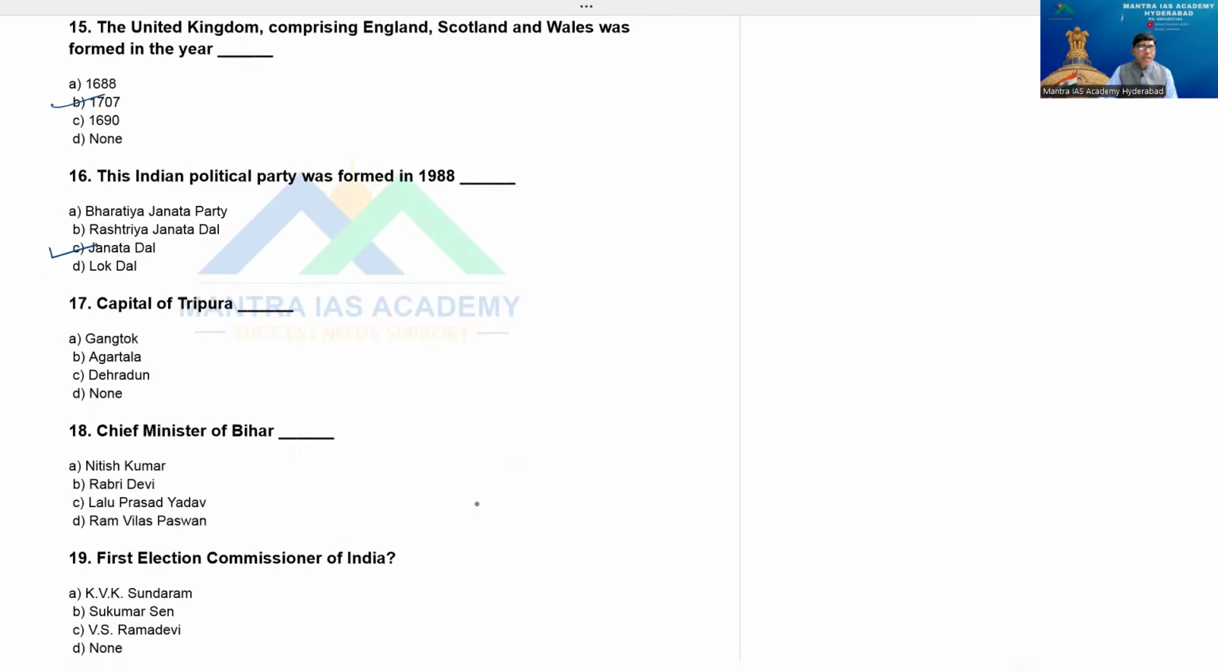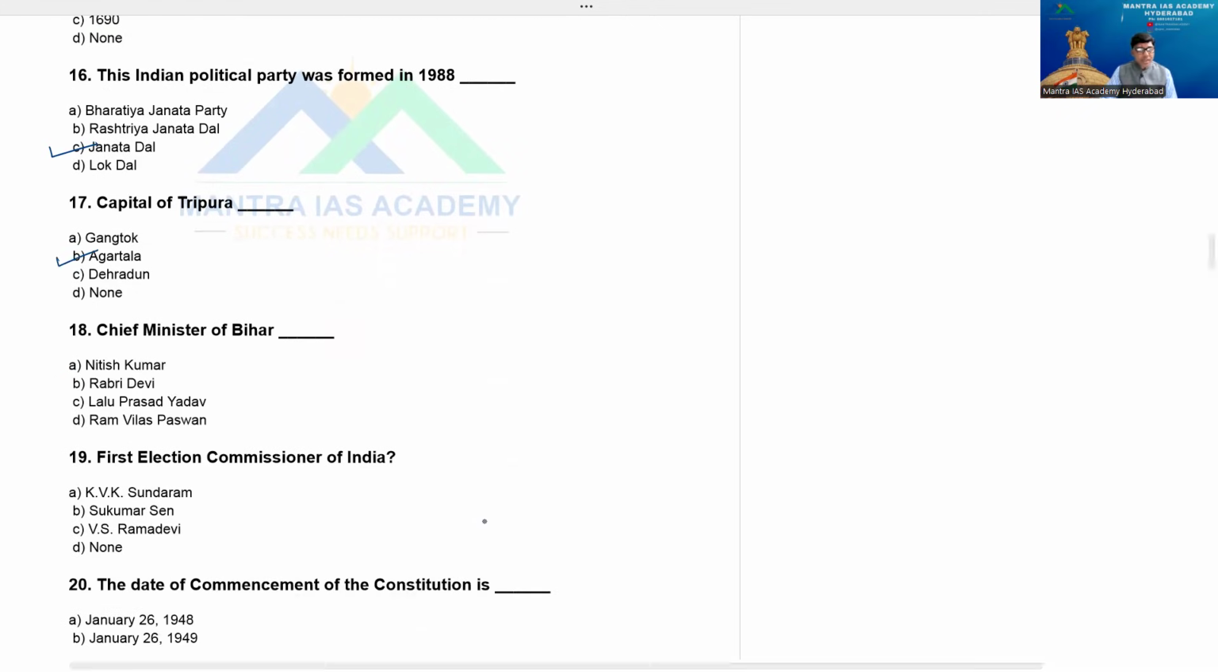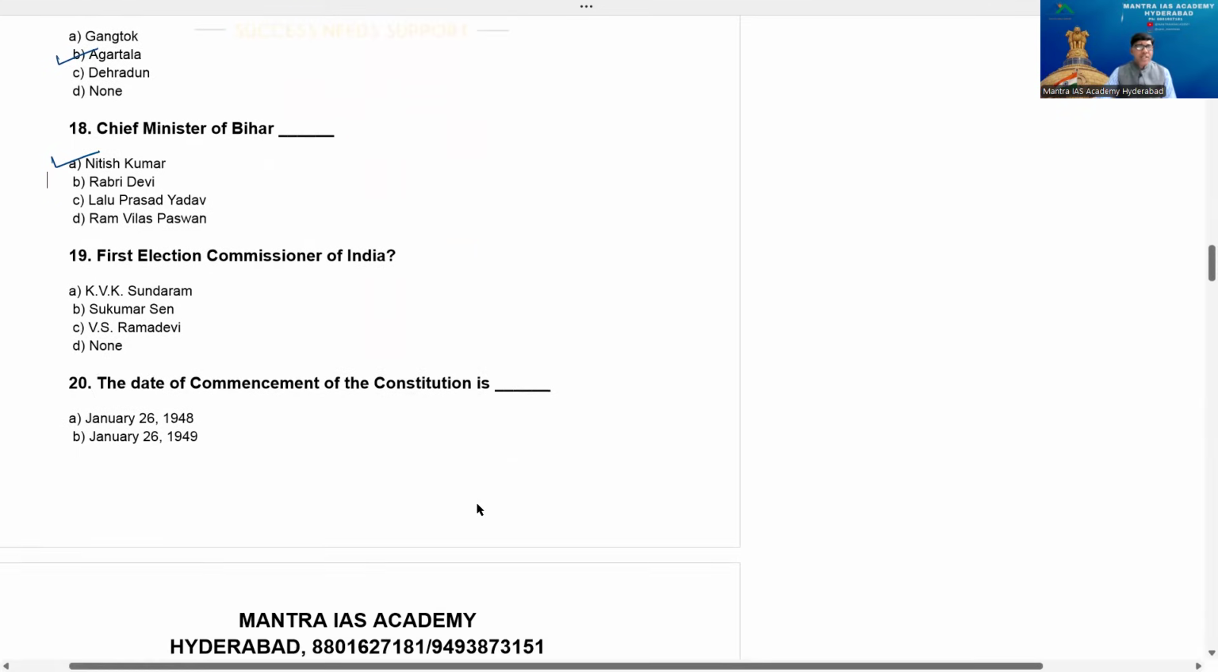Now come to the point. Capital of Tripura, Agartala. Now, Chief Minister of Bihar, yes. Now he is also again we have Nitish Kumar. First Election Commissioner of India, yes. Option is A, KVK Sundaram, B, Sukumar Sen. Yes, this is the right answer. Sukumar Sen is the first Election Commissioner of this wonderful country.